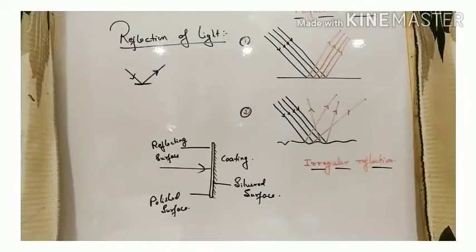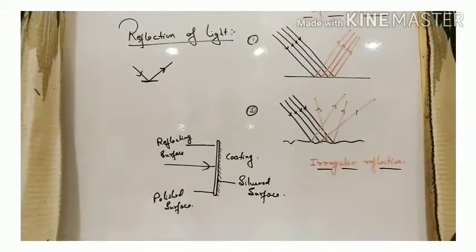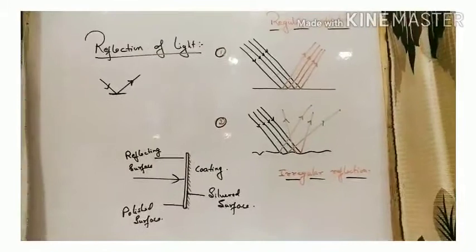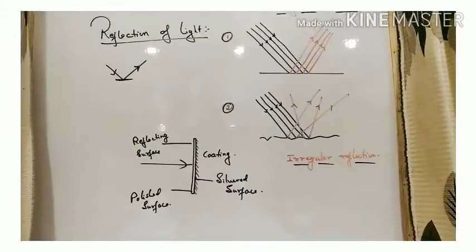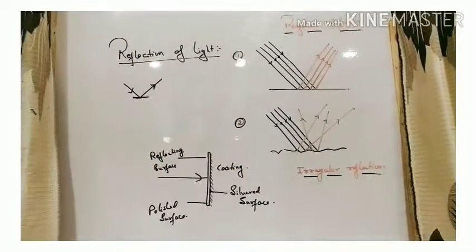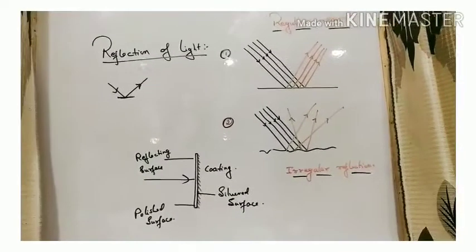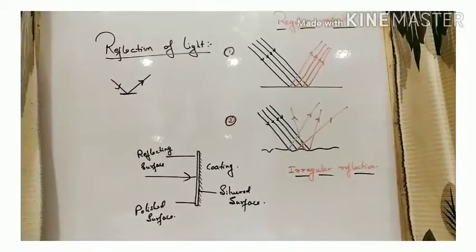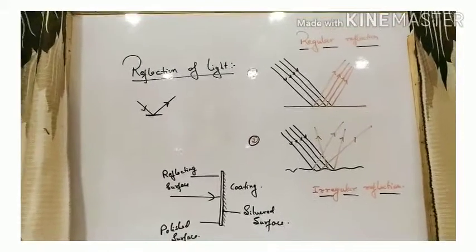Mostly we use a plane mirror as the reflecting surface because a plane mirror reflects the maximum rays, although not 100% of the rays, back to the same medium. Now, how should this reflecting surface be? A plane mirror is made from a thick glass plate. One surface of the glass plate is polished to a high degree of smoothness. This forms the front surface of the mirror, and the other surface is silvered. The silvered surface is further coated with some opaque material so as to protect the silvering on it.